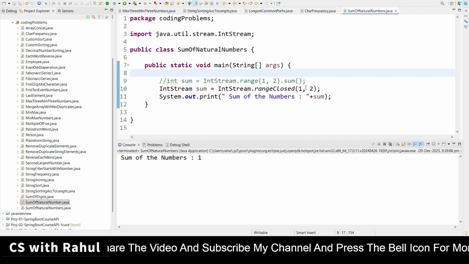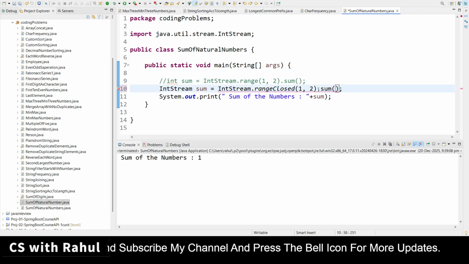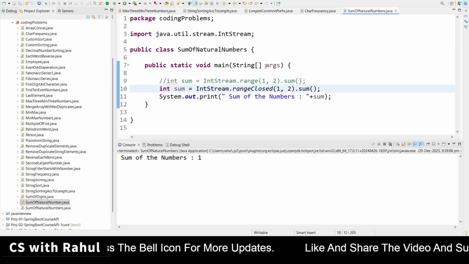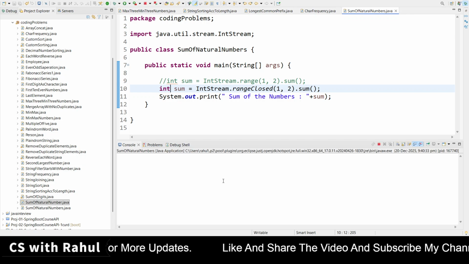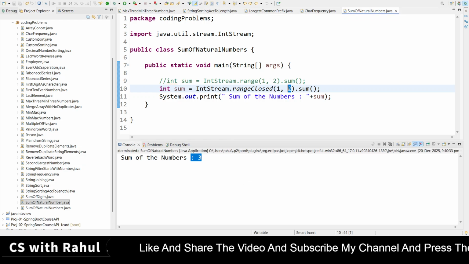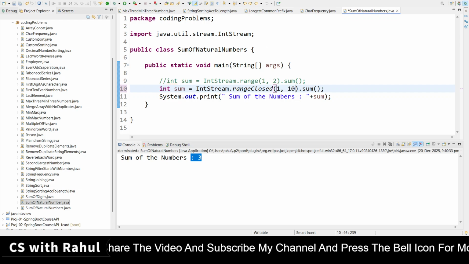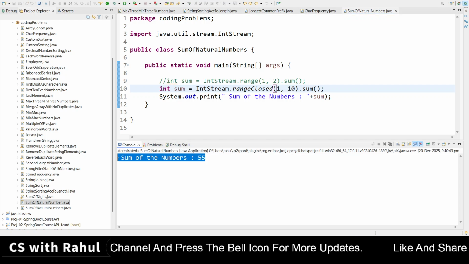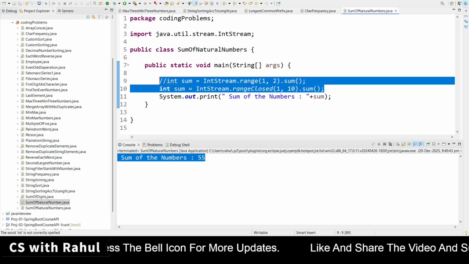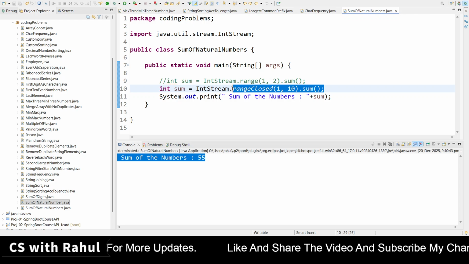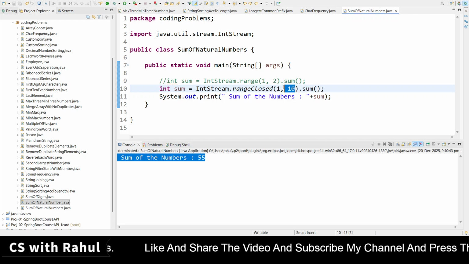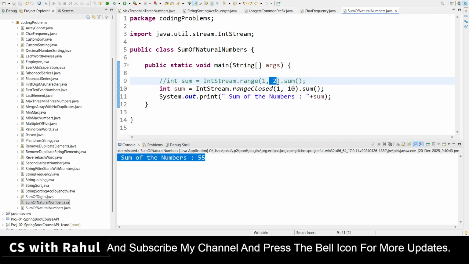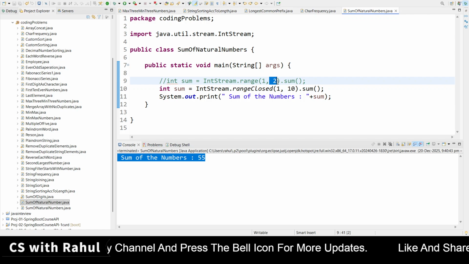This is the range over here, and after that we do sum. Once I call sum here, let me make it an int. Save it, right click, run, and the sum is 3. If I want to add 1 to 10, I provide 1 and 10, and the result is 55. It means that if you use the rangeClosed method, the second parameter is included. But if you use range, the second parameter is excluded, so it takes up to the last parameter minus 1.